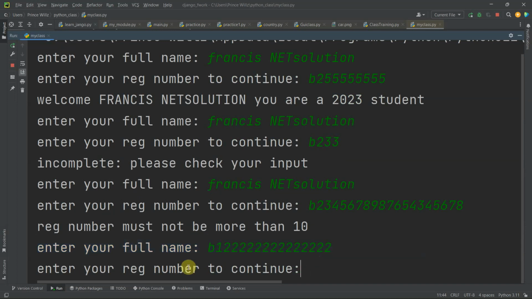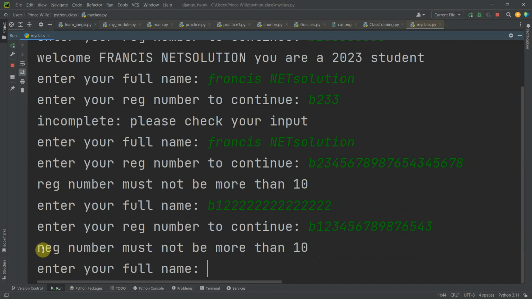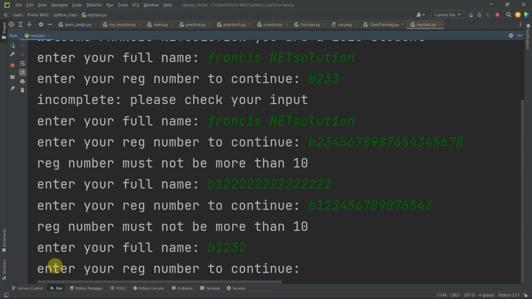If that is my name, now it says enter your range number. Let me enter my range number B1 and make this more than 10. If I hit enter, it says range number must not be more than 10. Okay, B1 again, let's make this below 10. It says I should enter my name and range number again. It doesn't matter, let's take that to be my name. Now it says enter your range number to continue. Then B1, let's make it 10.